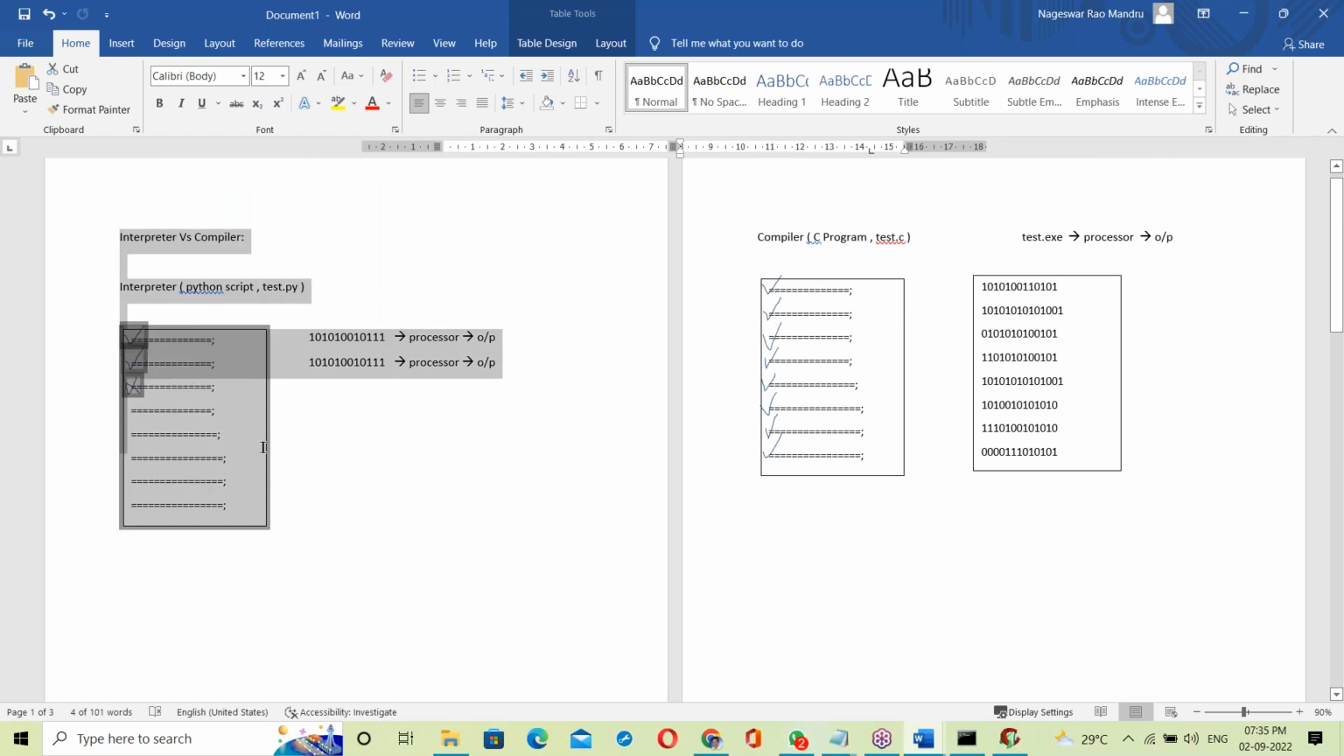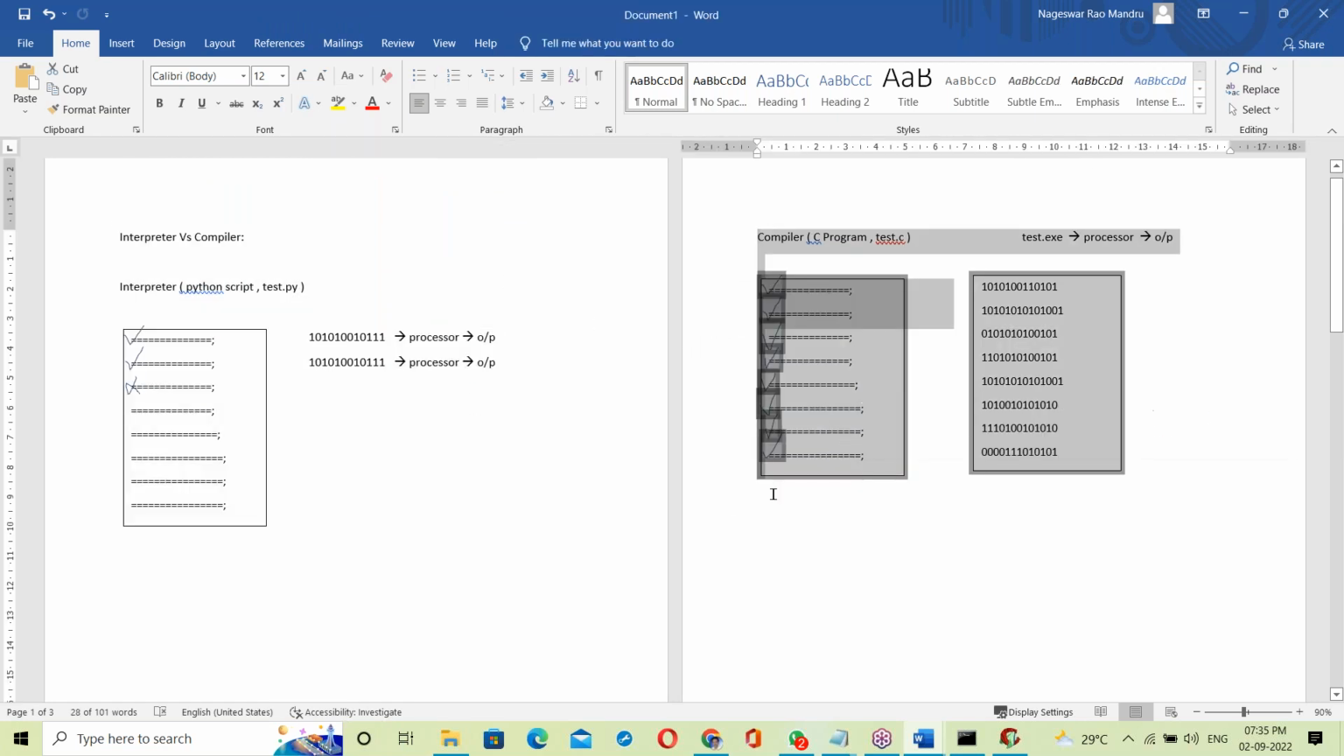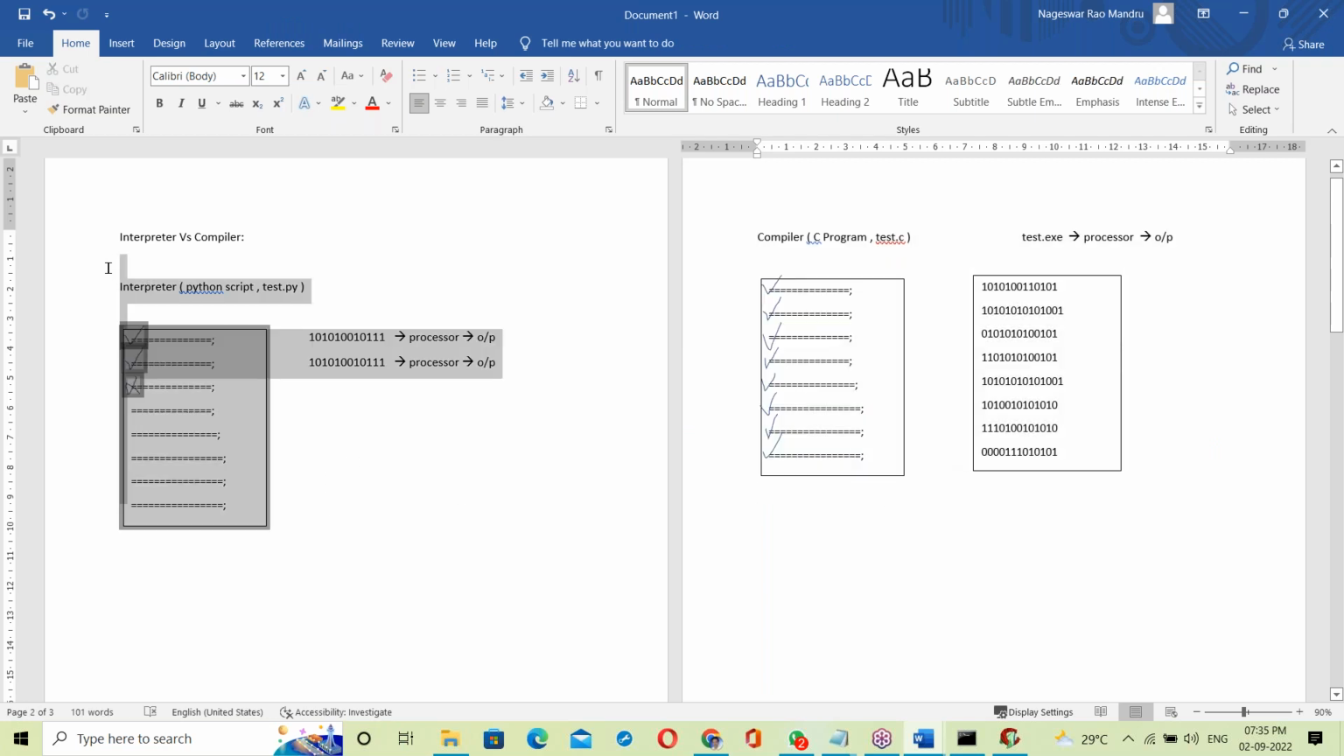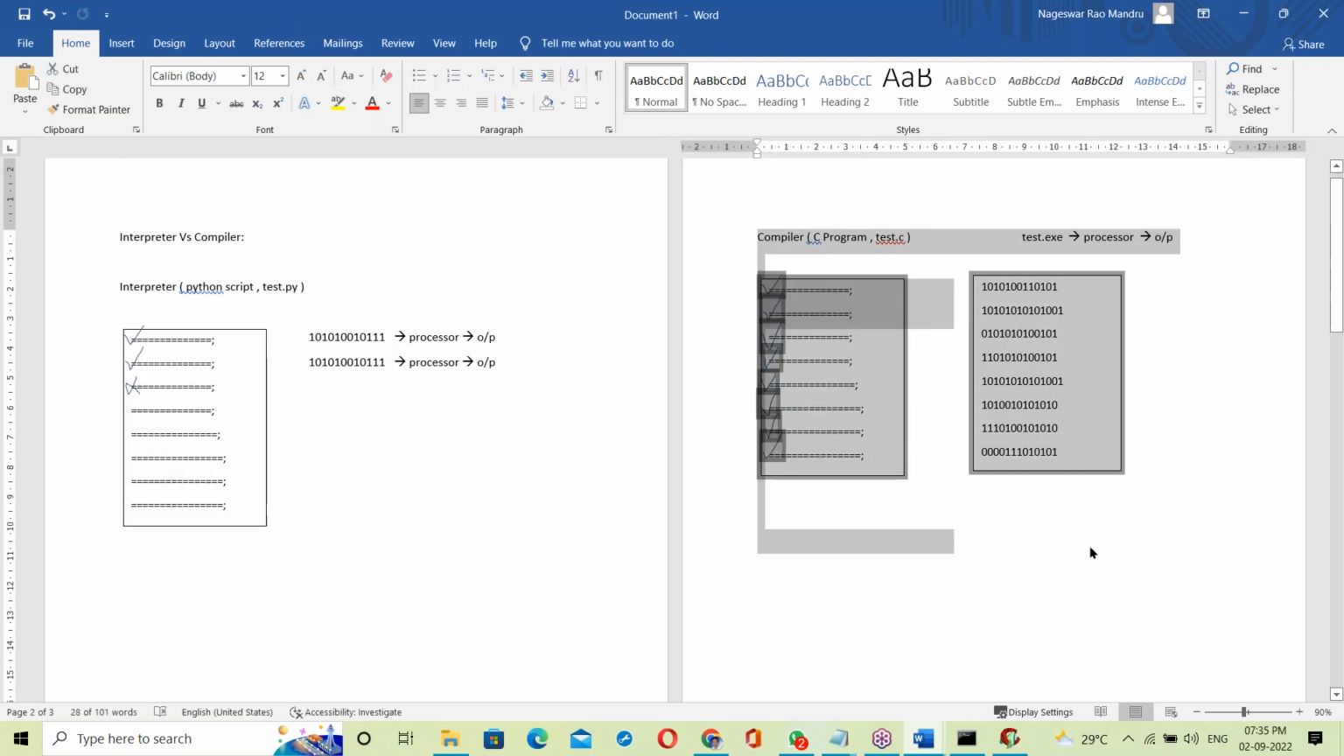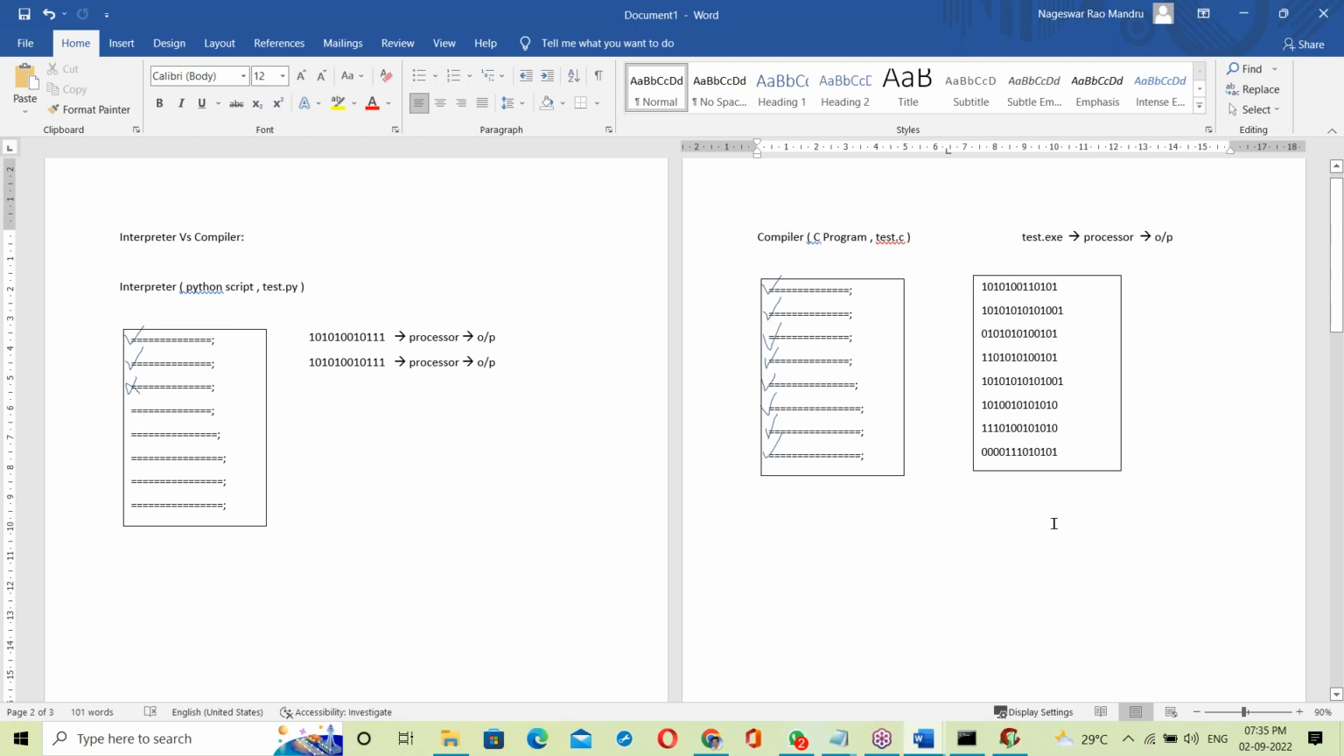See, on the first page the interpreter is there, on the second page the compiler is there. Now, what's the difference observed in this explanation? Tell me, guys, what's the difference he observed? Yes, one important difference observed here. Anyone? Hello, sir. Yeah, tell me.